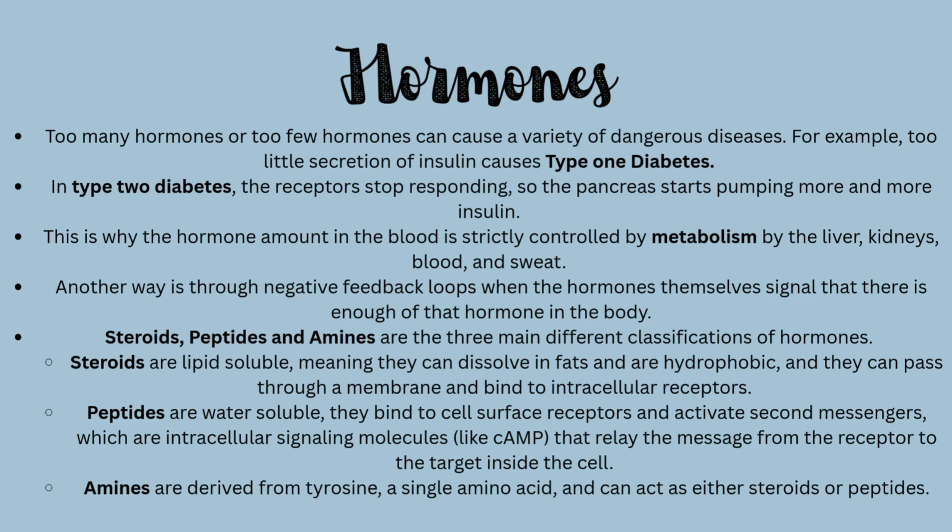This is why the hormone amount in the blood is strictly controlled by metabolism in the liver, kidneys, blood, and sweat. While some hormones reach their receptors, others are transformed into bile by the liver and excreted via the digestive system. Another way to maintain a concentration of hormones is through negative feedback loops, when the hormones themselves signal that there is enough of that hormone in the body.